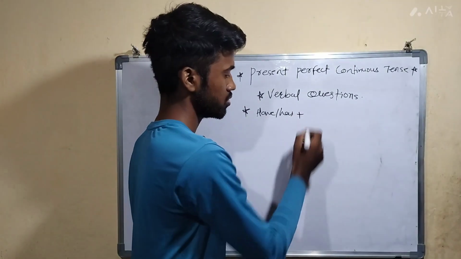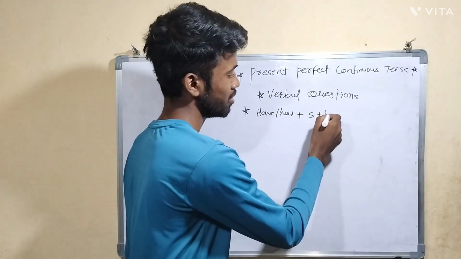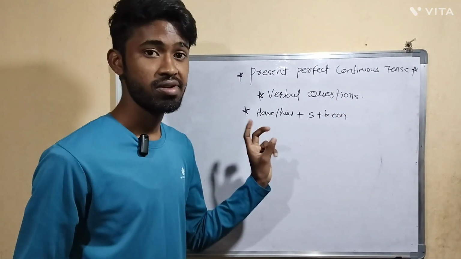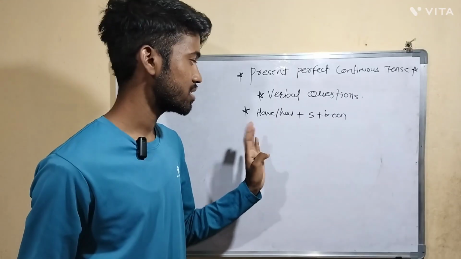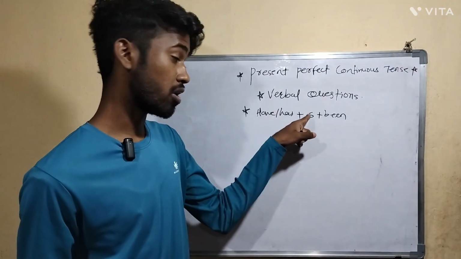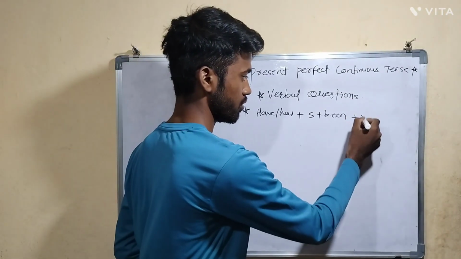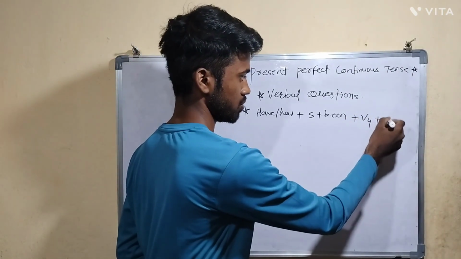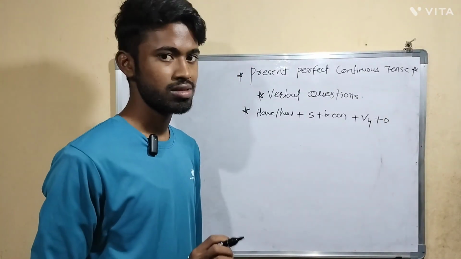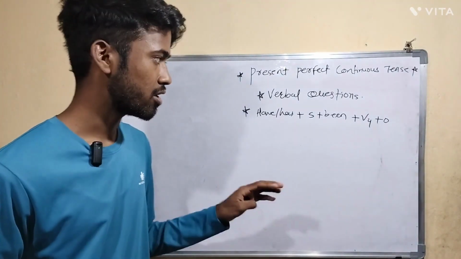After that, here you have to understand, after this the subject and after this been. This structure you have not found in previous tenses, but here it's like this. First have or has, after that the subject, after that been, and after that fourth form of verb, and in the last object. And after that a question mark will be there. No need to write, right? You can understand that much. If a question is there, you will put the question mark at the end of the sentence.